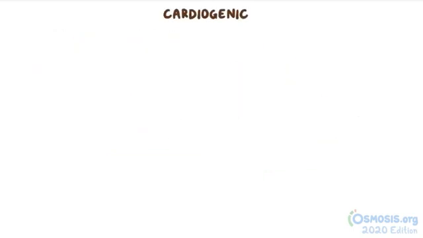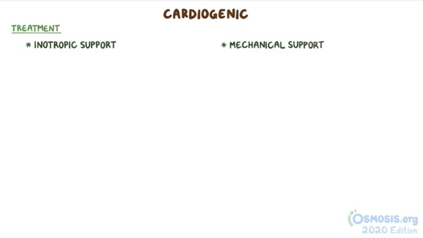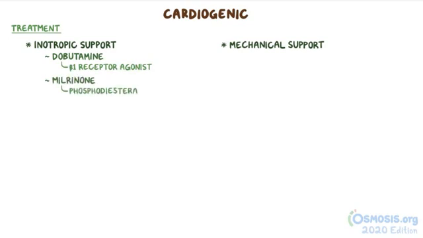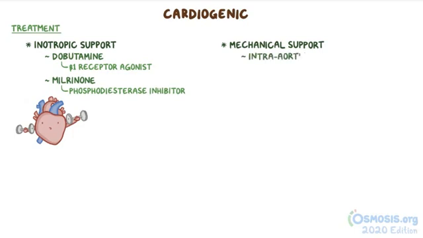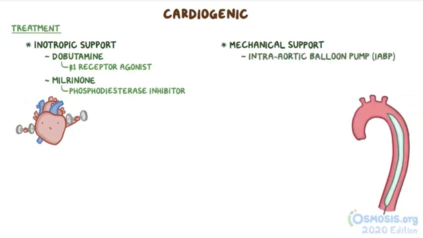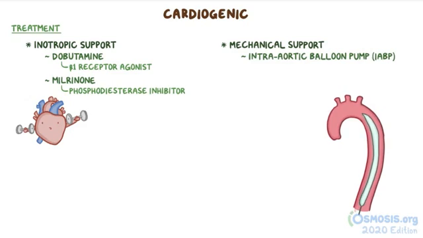In cardiogenic shock, the weak heart needs some temporary support, and the two main forms are inotropic support and mechanical support. Inotropic medications like dobutamine, a beta-1 receptor agonist, or milrinone, a phosphodiesterase inhibitor, act to improve cardiac contractility. There are also mechanical support devices that can be used. For example, an intra-aortic balloon pump, or IABP, is a balloon device inserted percutaneously and advanced up to the aorta.